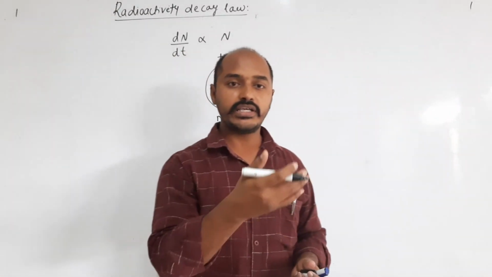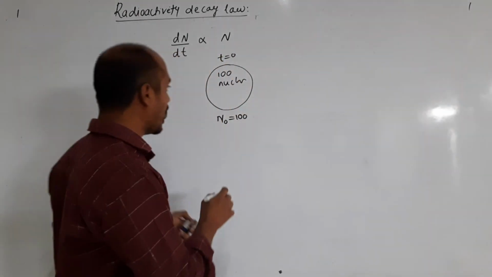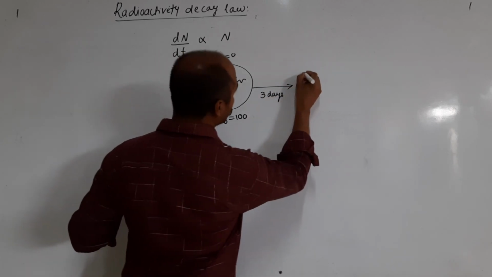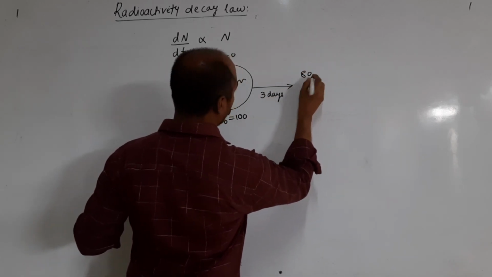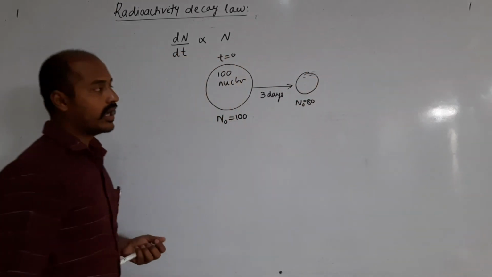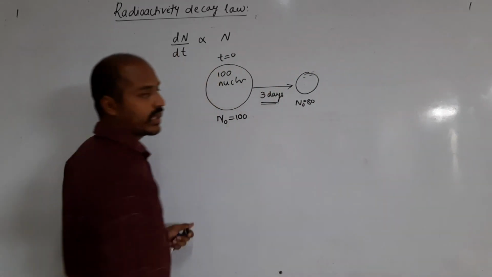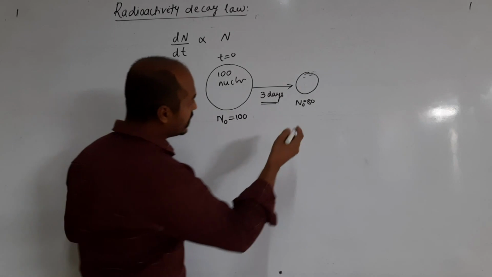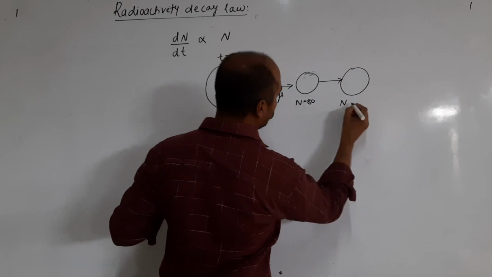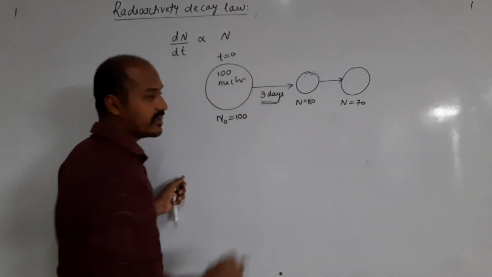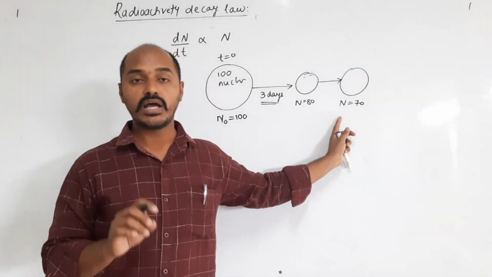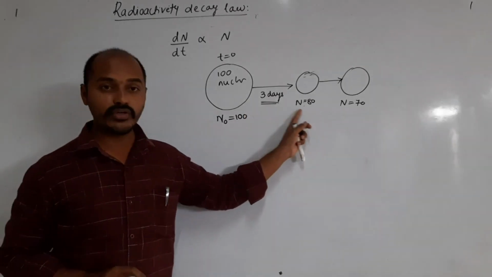Now it starts to decay. Let us take a time period of 3 days. After 3 days, 80 nuclei remain, so N will be 80 at time t equal to 3 days. Furthermore, after another 3 days, N will be 70. The duration of time is the same, but the number of decayed nuclei has reduced by 10; earlier the number of decayed nuclei was 20.